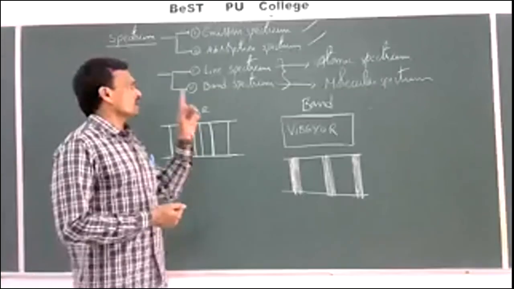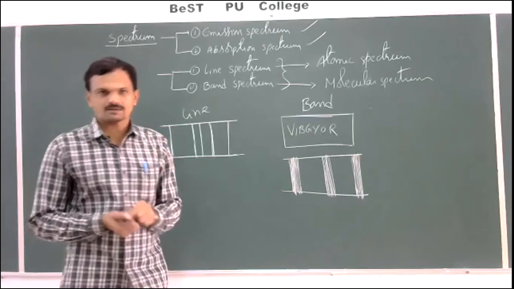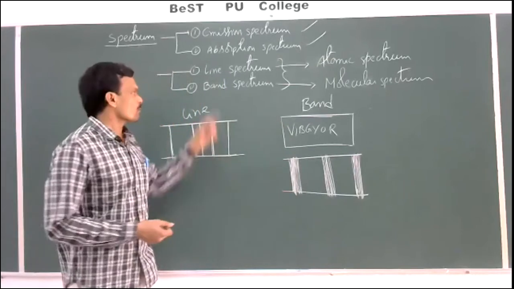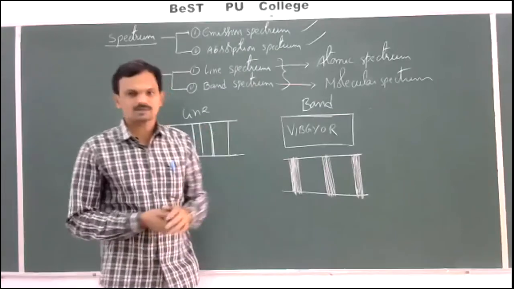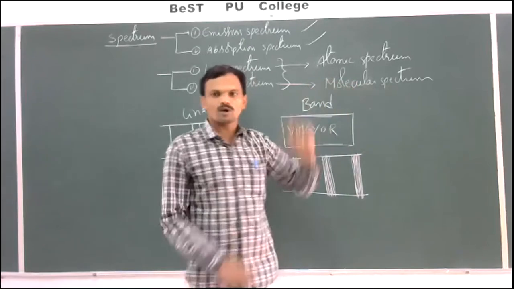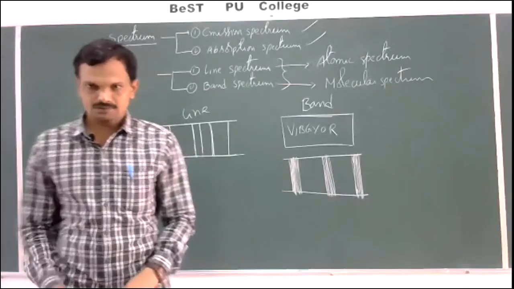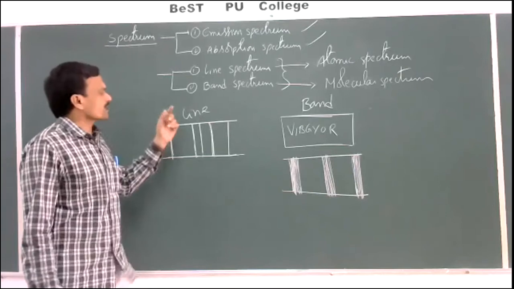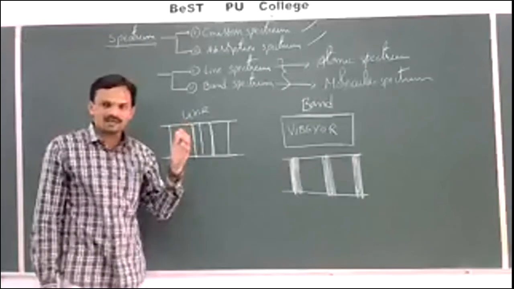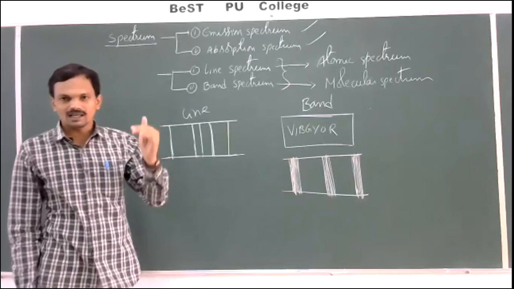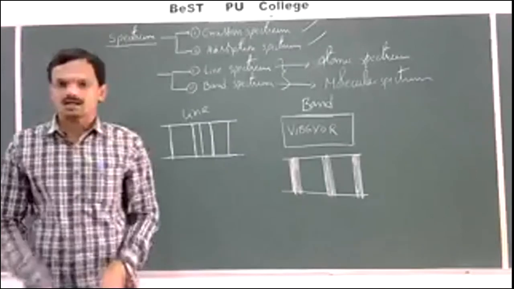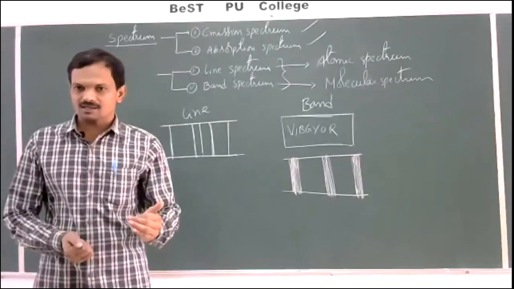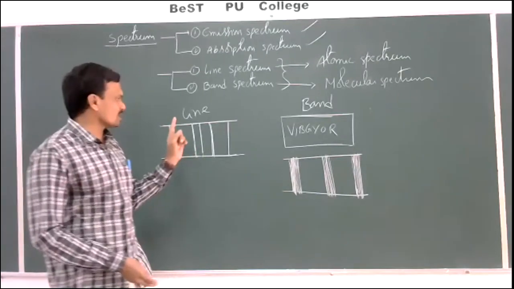Second, line spectrum is the characteristic of atoms, that's why it is called atomic spectrum, whereas band spectrum is the characteristic of molecules, that's why it is called molecular spectrum. And third, how these spectrums are obtained: line spectrum is obtained by the excitation and de-excitation of electrons in an atom.